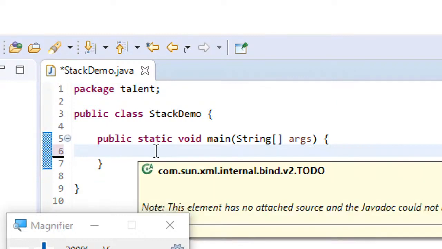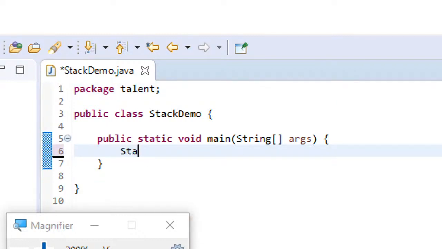So, and then create an object for stack. Stack again, I'll use string only. You can use anything. I said why I'm using this, because I'm having some statements which are there. New stack.